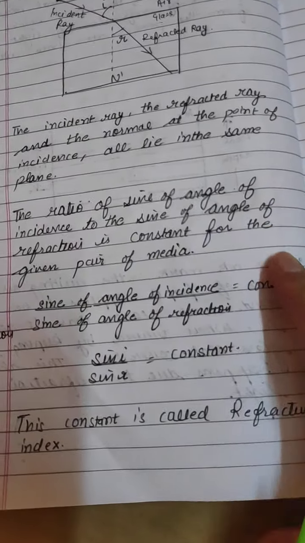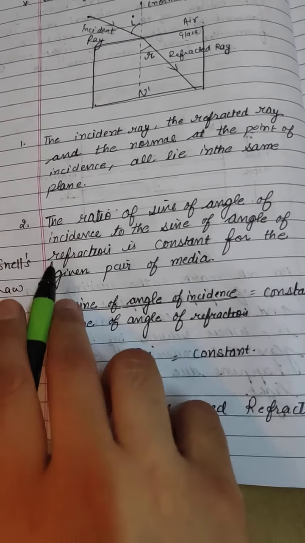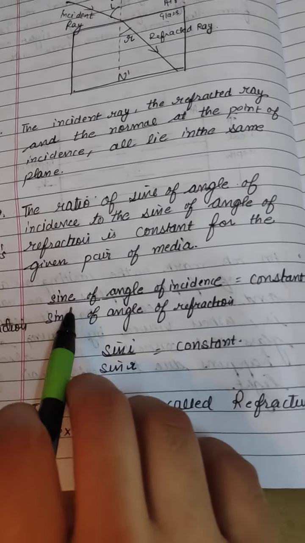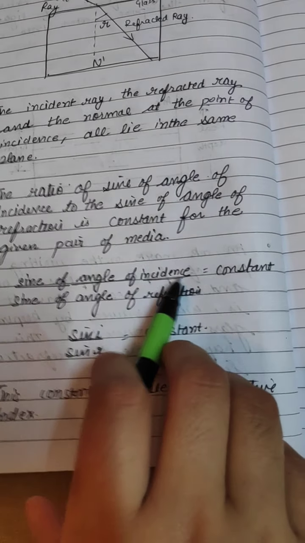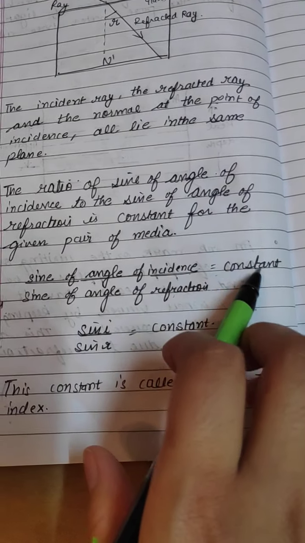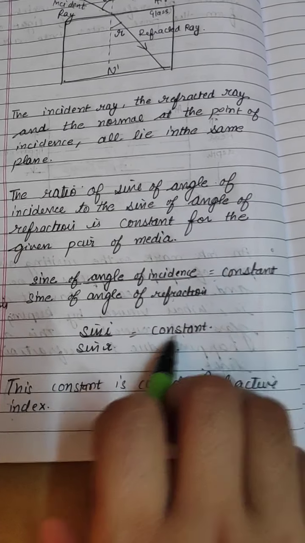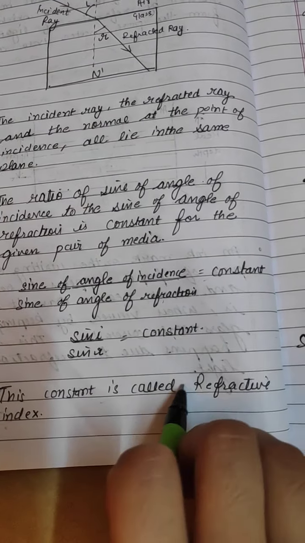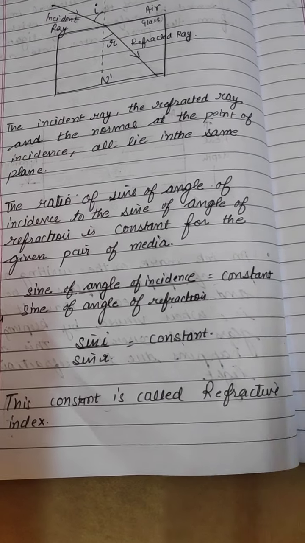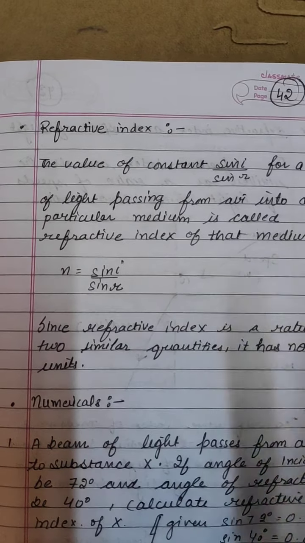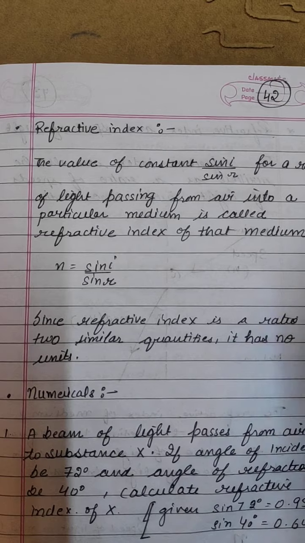So how can we write it? This is also called Snell's law of refraction. The sine of the angle of incidence to the sine of the angle of refraction is equal to a constant, that is, sin i by sin r is equal to constant. This constant is called the refractive index. We will discuss refractive index again.